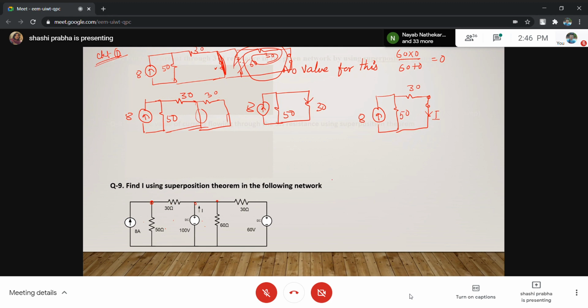Then next, circuit B, circuit 2. This you will consider, this will be open, this will be considered 30 and this is short. Find this current.